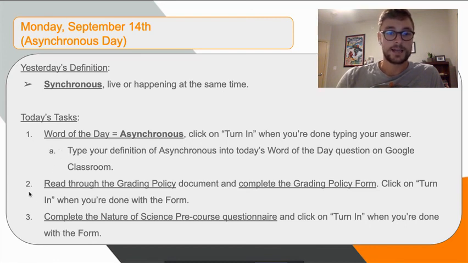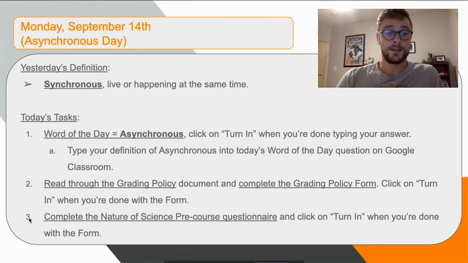The second task, you are going to read through the grading policy, and then you're going to complete the grade policy form. Once you submit this Google form, make sure that you go back to Google Classroom and you click Turn In when you're finished. That way, I can see who has completed it and who has not, and then I can send some reminders out. That's a little bit easier on my end.